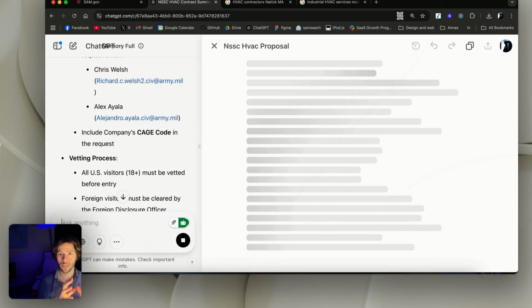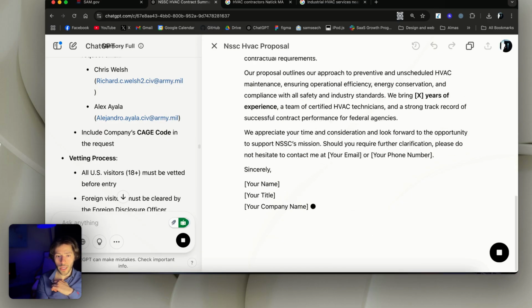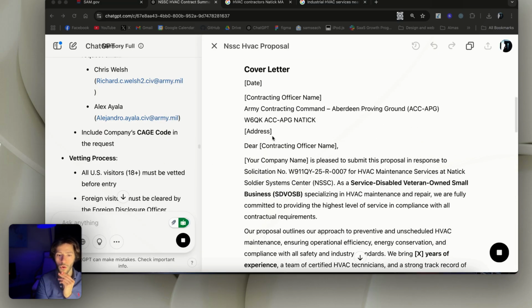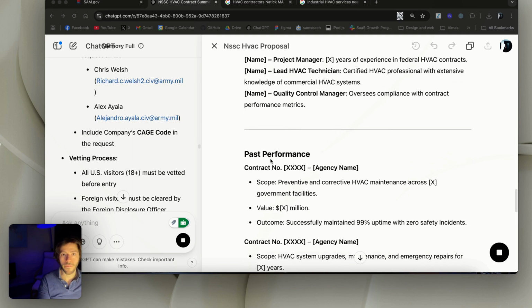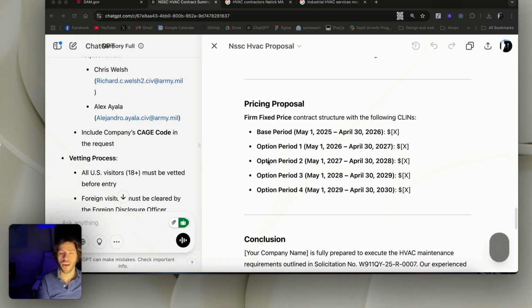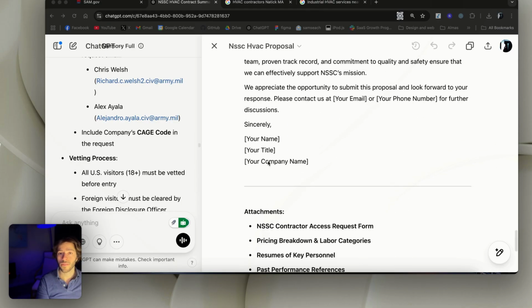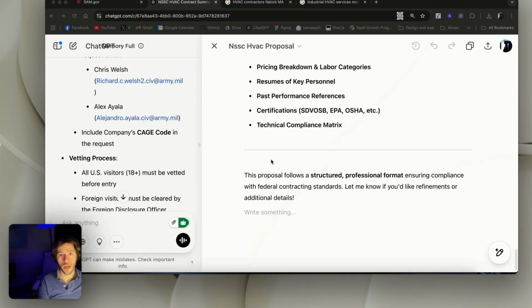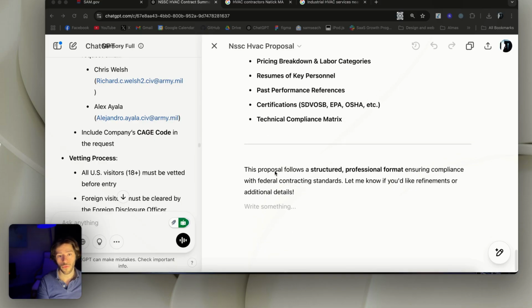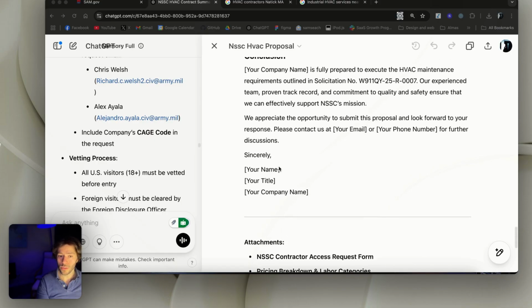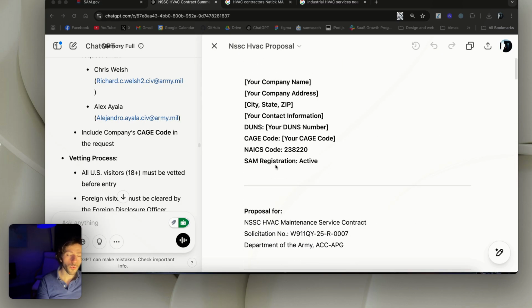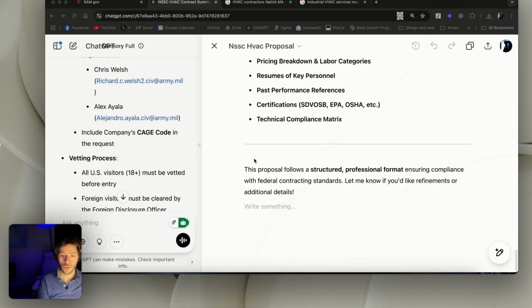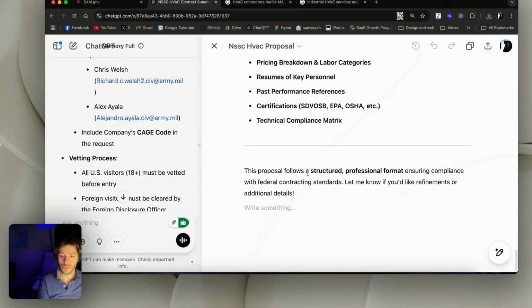It's always going to write it in a smaller, extracted chat. And let's see. The only thing with this is that it doesn't have my information. It doesn't have any of the requirements that I have. It doesn't have my past performances. It doesn't have my licenses or any certifications that I have, or know that I am a small business owner and I qualify for one of the set-asides. So it's not going to use that in the understanding of the proposal, but it won't be bad and we'll be fair with it. So this proposal follows a structured professional format ensuring compliance with federal contract standards. Let me know if you'd like requirements.